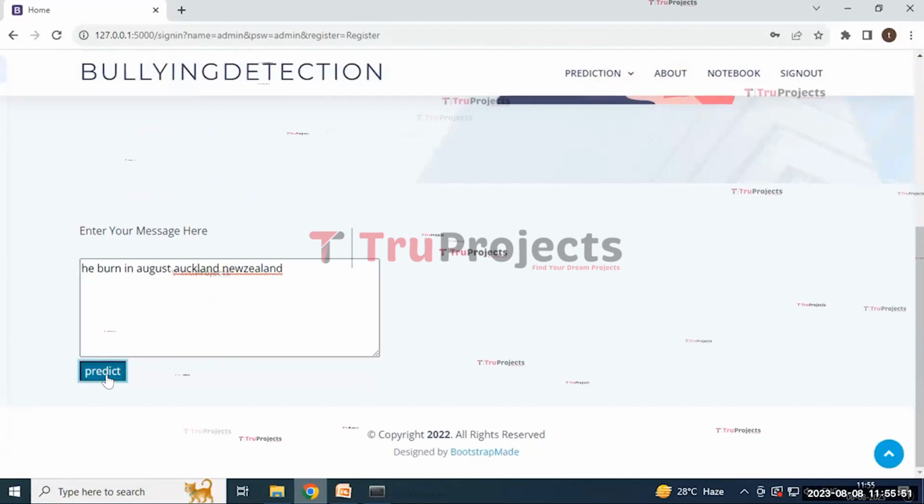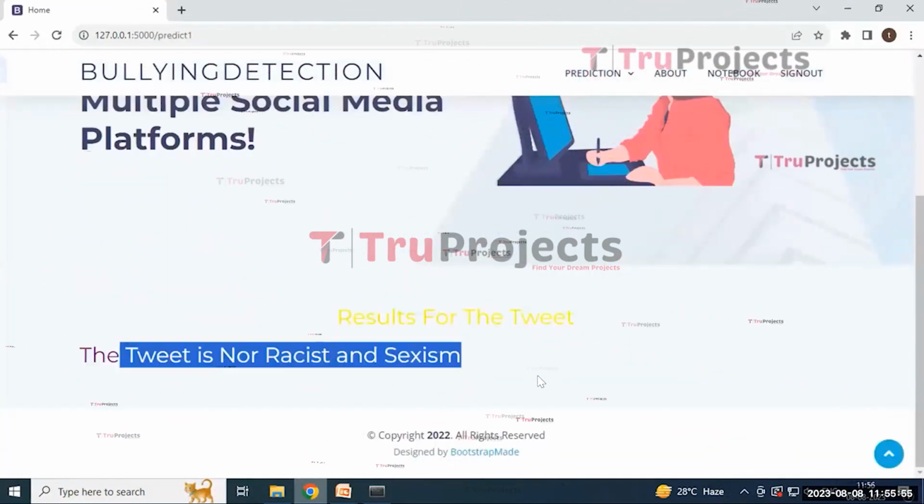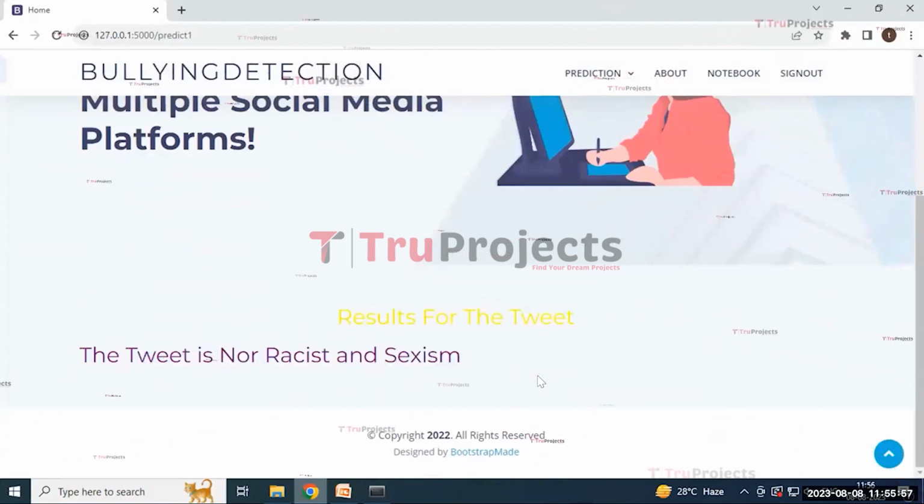And then click on the predict button. Here it predicted the tweet is not racist and sexism.